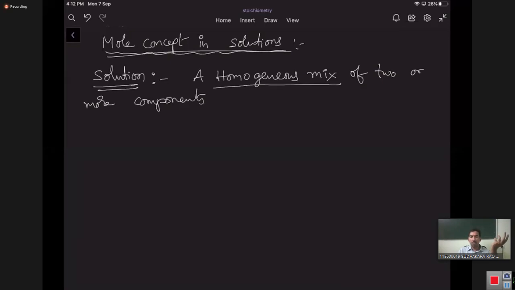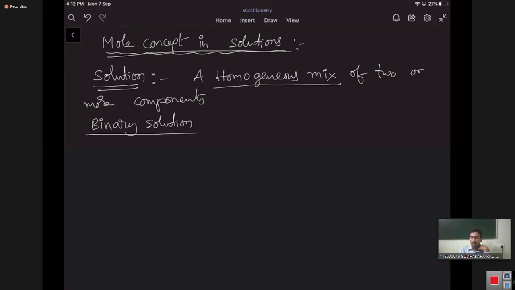Depending on the number of components in it, we can have different types of solutions. The first one is a binary solution.